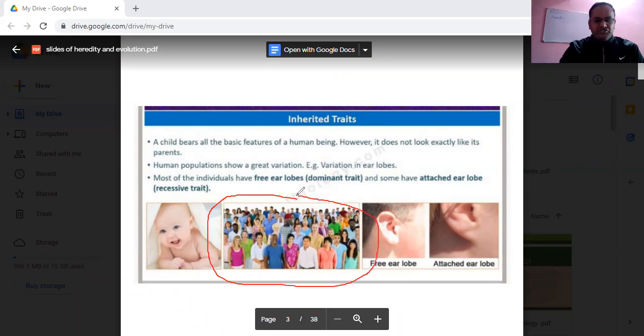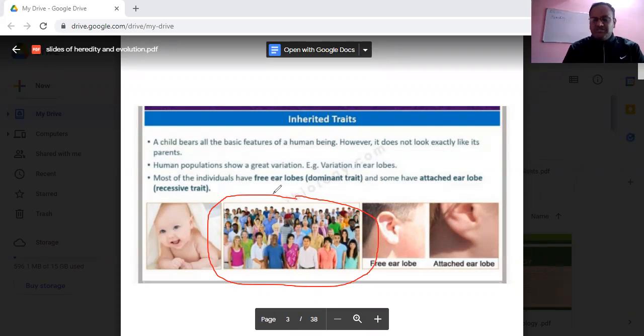And what you are observing in this image, students, which I have encircled? Through the chat box, you give me the reply. Very good. They are different types of people. Differences in terms of either body color, even hair, even faces. They are different from each other. Very good, that means variation is there.